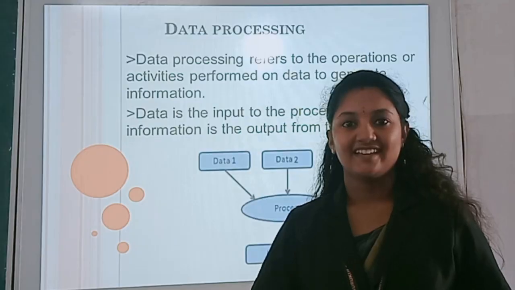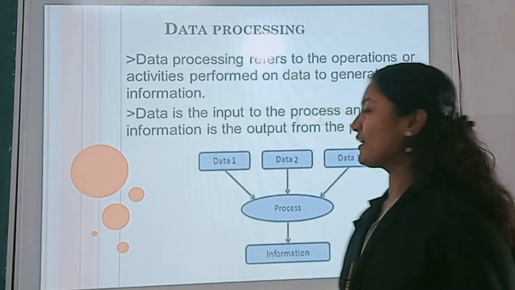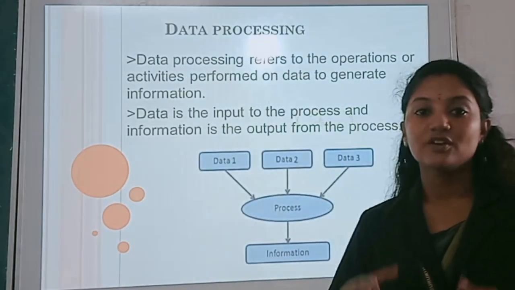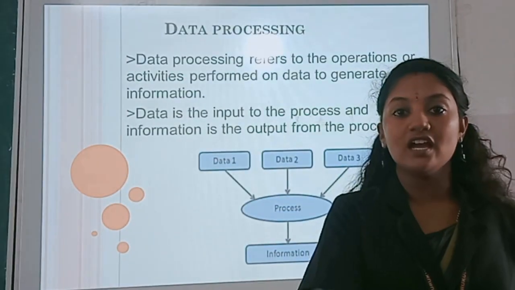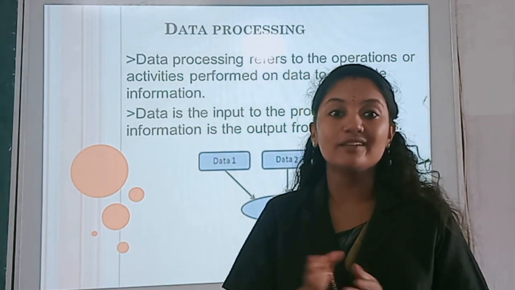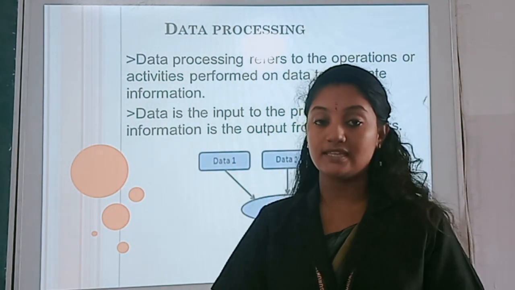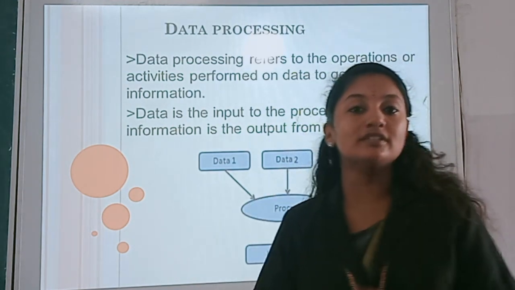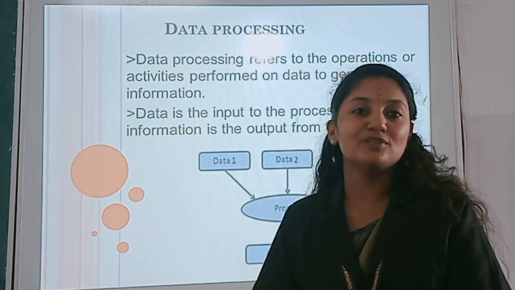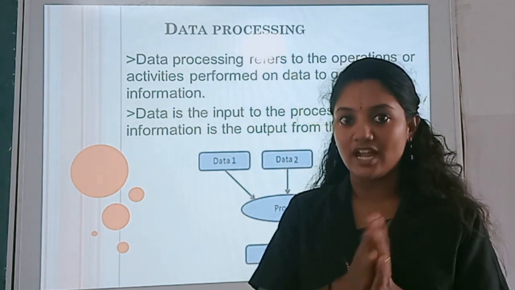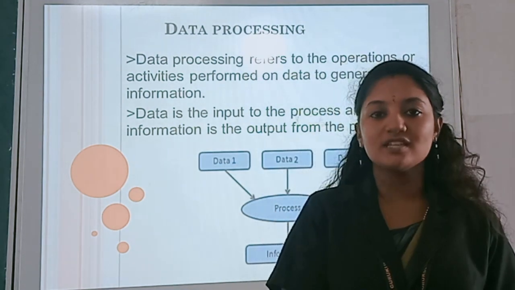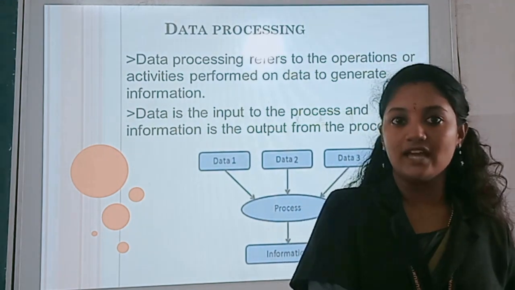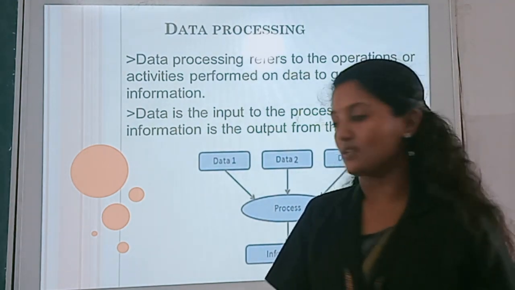So the next topic is data processing. Data processing means converting data into information by doing some operations. In the previous example, we converted the particular data into a table format, that is, into information. So data processing means the operations or activities performed to convert data into information.